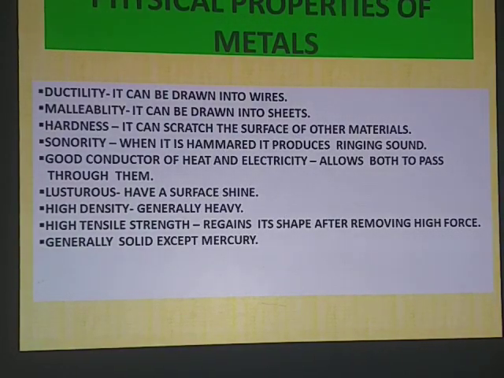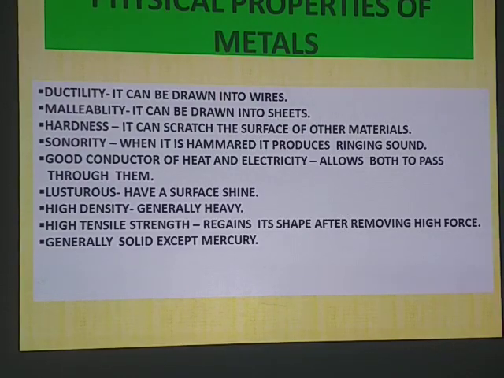This is one of the most important properties of metals, through which they can be converted into sheets, and these sheets are utilized for producing a variety of structures, shapes, sizes, etc. Different types of fabricated materials exist because of the property of malleability.